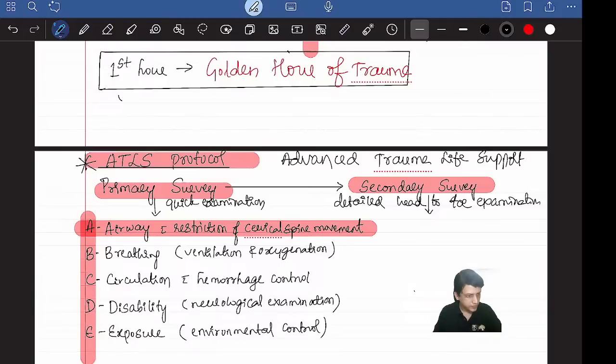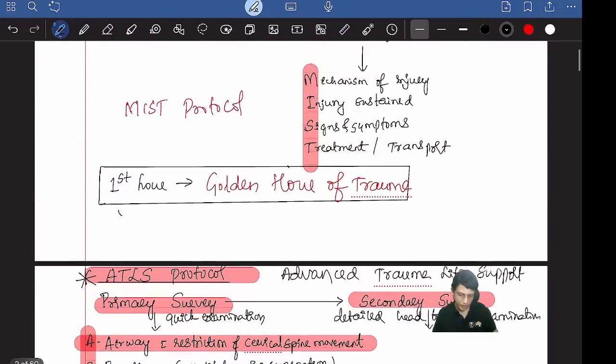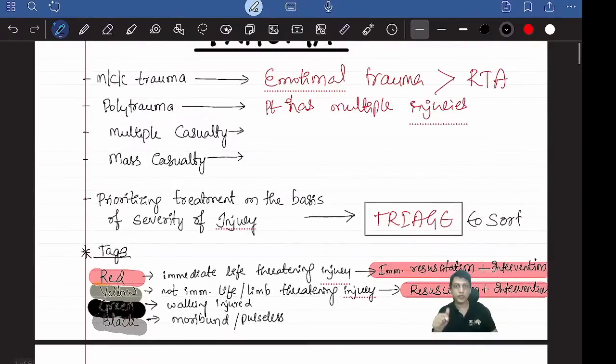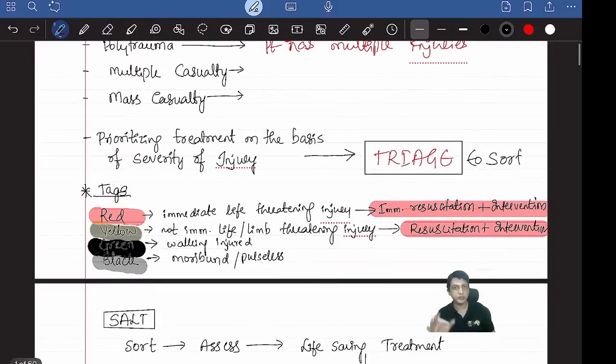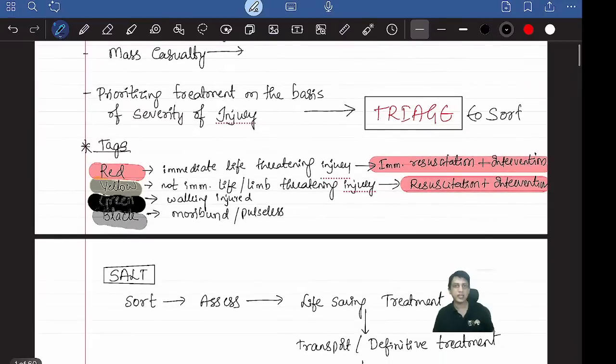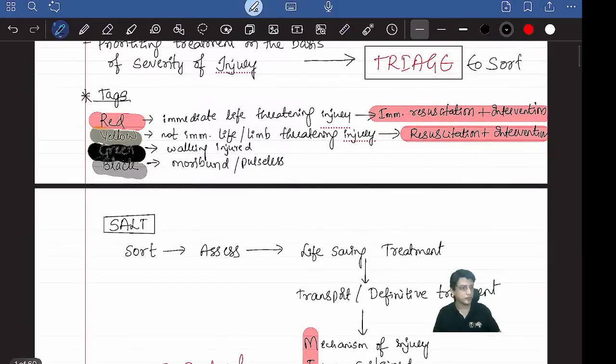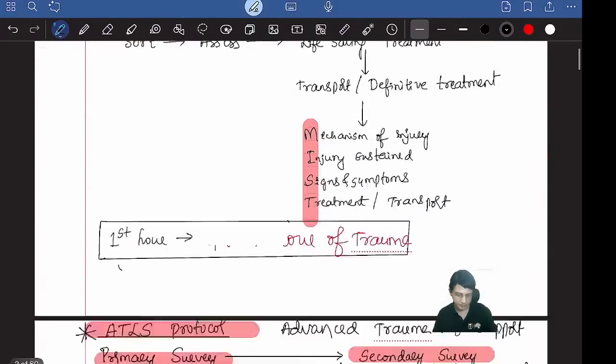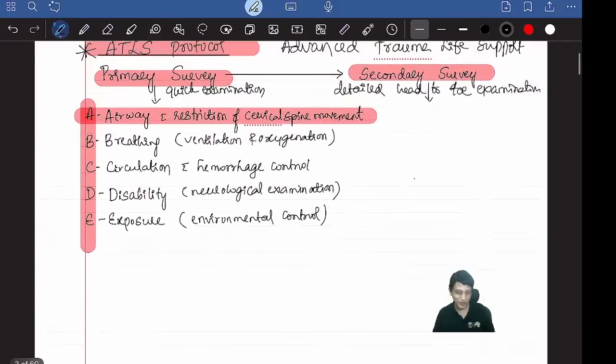Color coding. I told you already. Red for immediately life threatening, and yellow for not immediately life threatening, but still it's life threatening, dangerous. Third thing is green. Green means walking injured, means he's having some injury but he's stable. Fourth is moribund pulseless, means about to die patient. Hope it's clear. We'll go a little faster because so much to cover today.